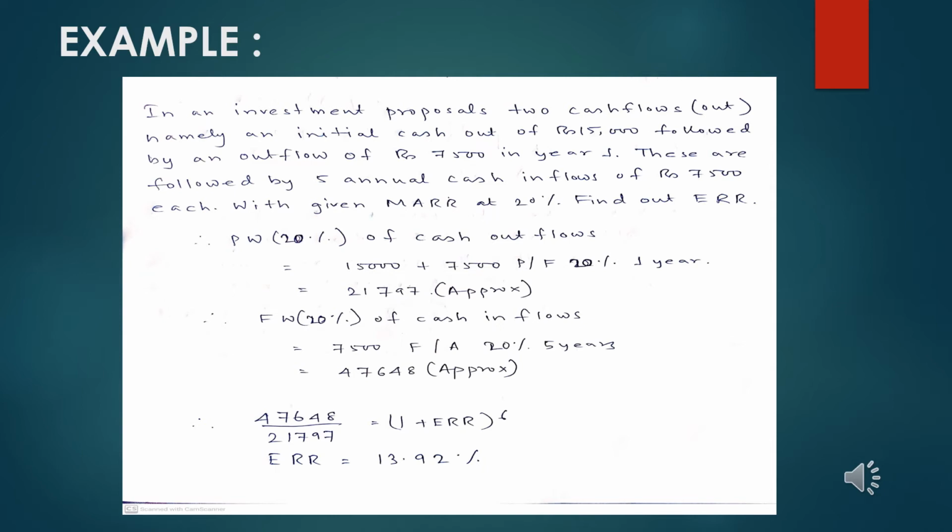Now, if we put these figures into the external rate of return formula, we get the future worth of all cash inflows divided by the present worth of all cash outflows is equal to (1 + ERR) to the power n. But in case of the number of years, we have to keep in mind that the initial years were 0 and the first year where the outflows occurred.